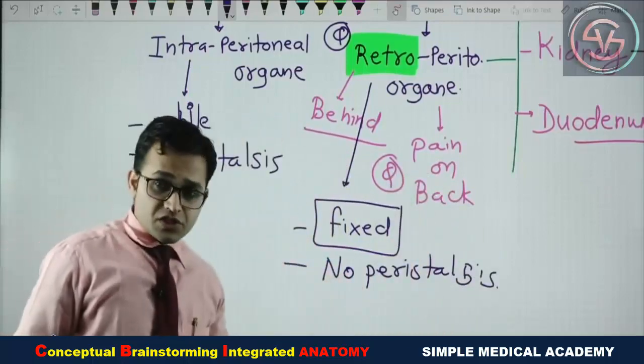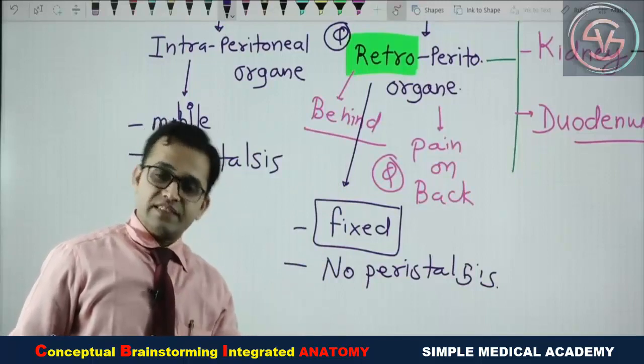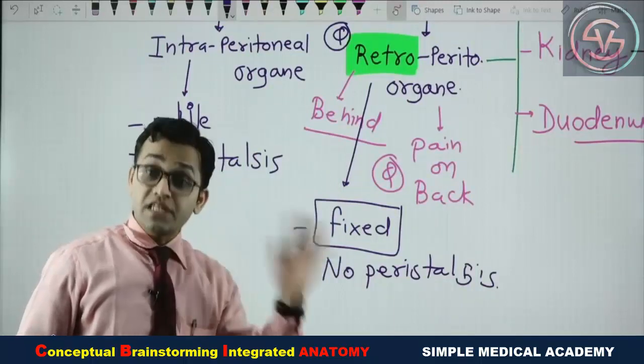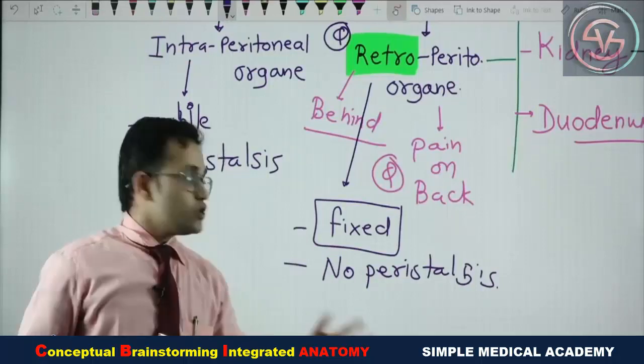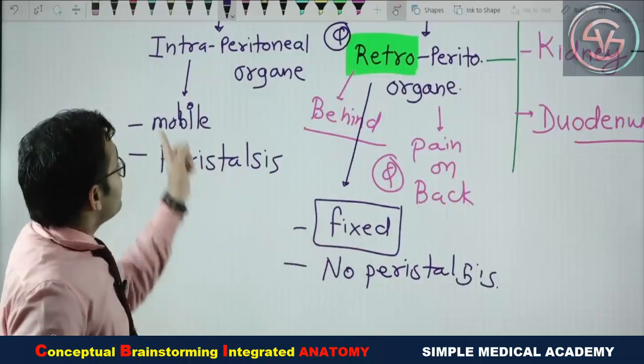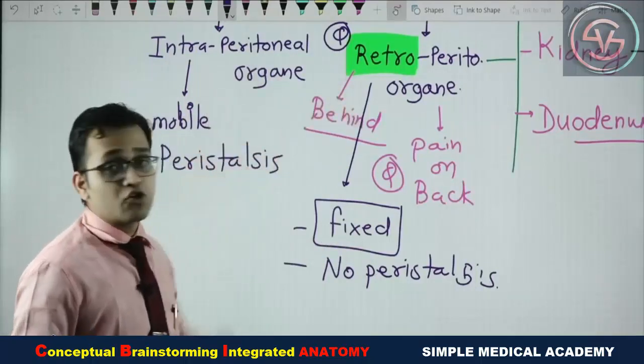There are a few other structures which are subperitoneal, like the urinary bladder and the vagina. A few structures are partially covered by the peritoneum, like the rectum. We are not going to discuss all this. We are going to concentrate on just two important groups, the intraperitoneal and the retroperitoneal organs.